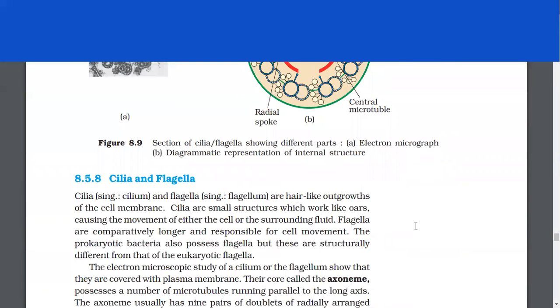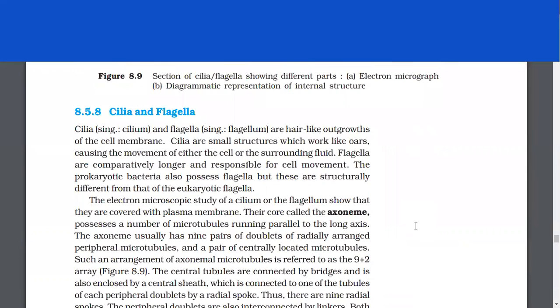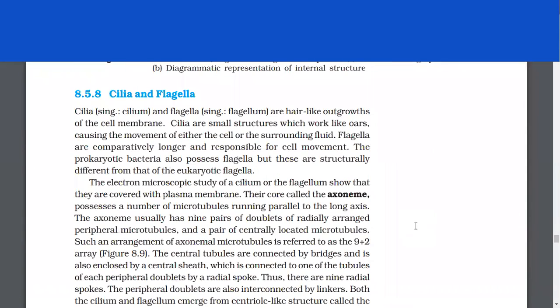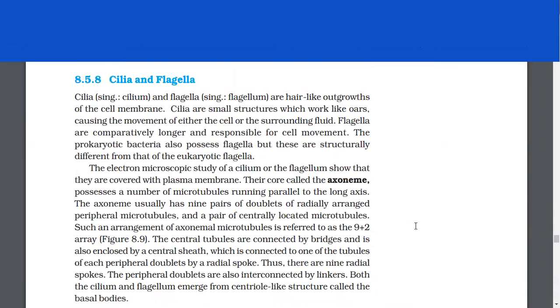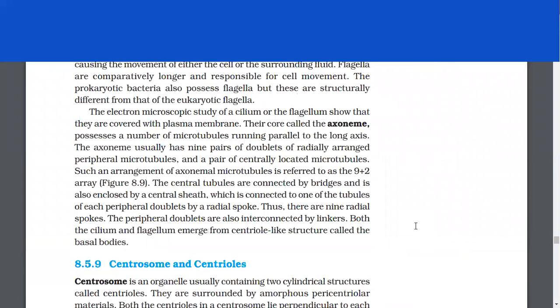Cilia and flagella. Cilia and flagella are hair-like outgrowths of the cell membrane. Cilia are small structures which work like oars, causing the movement of either the cell or the surrounding fluid. Flagella are comparatively longer and responsible for cell movement. The prokaryotic bacteria also possess flagella, but these are structurally different from that of the eukaryotic flagella.